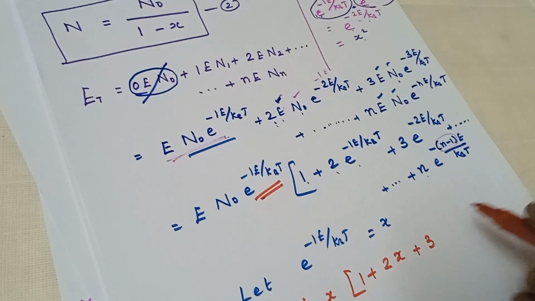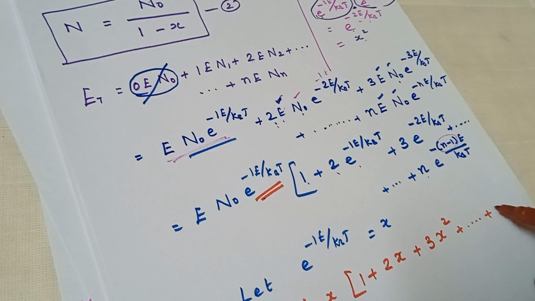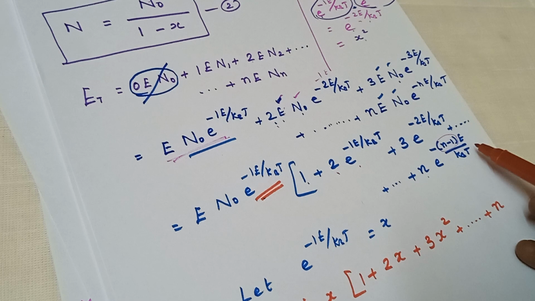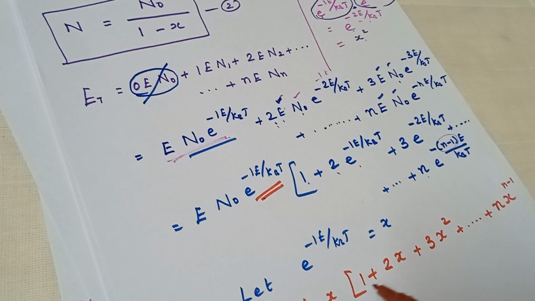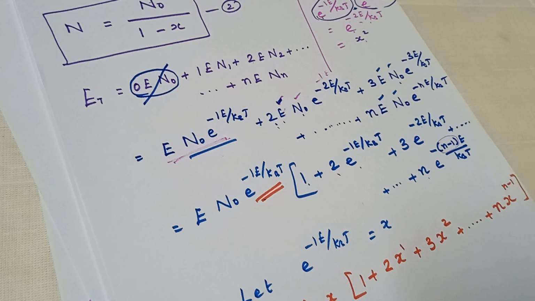Similarly, we get n e power minus (n minus 1)e by kBT is taken as x power n minus 1. That is, if it is 1, we will get x power 0 here. x power 0 is 1 only. Then 2x power 1, 3x square, 4x cube, 5x power 4, and then finally we get n x power n minus 1, one number lesser than in the power.